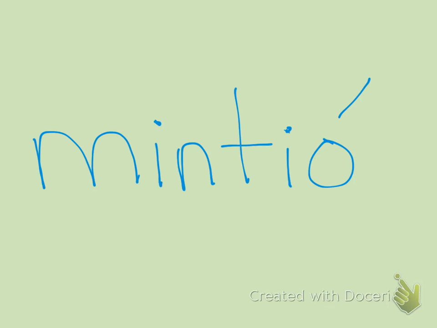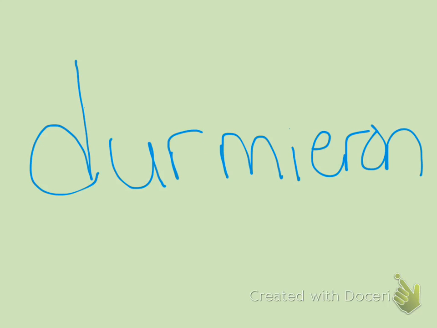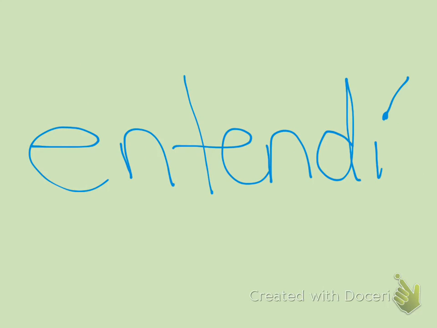That would be mintió. You have to change the E to an I. How about they slept, using the verb dormir? That would be durmieron. You had to change the O to a U. And let's try I understood, using the verb entender. That would be entendí. We didn't do a stem change because it's an ER verb, and ER verbs don't get